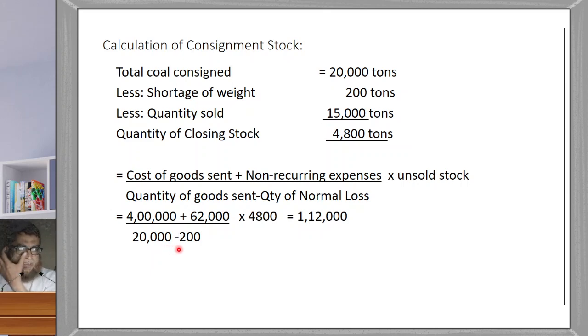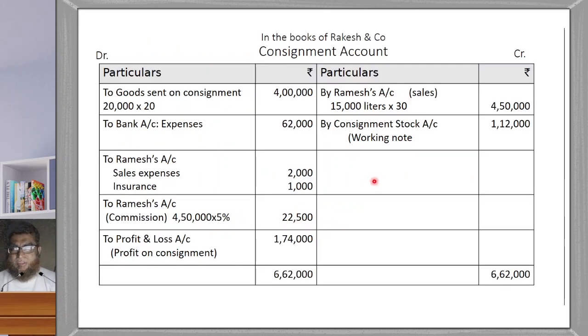The quantity of normal loss is 200 tons, into the unsold stock we have calculated, 4,800. So when you make the calculation, 4,62,000 divided by 19,800 into 4,800, you will get an amount of 1,12,000 as the consignment stock, which should be written here by consignment stock account 1,12,000.